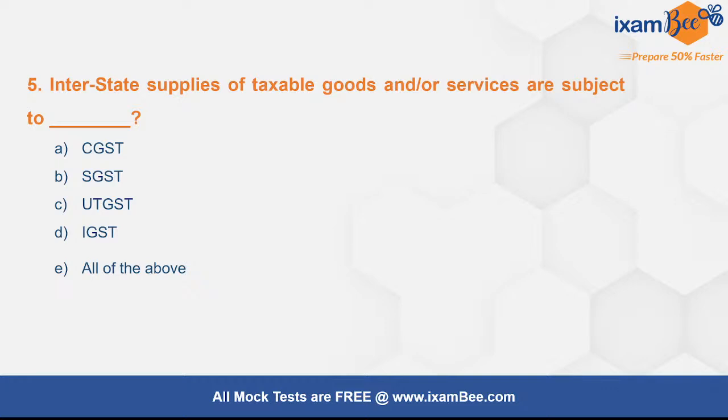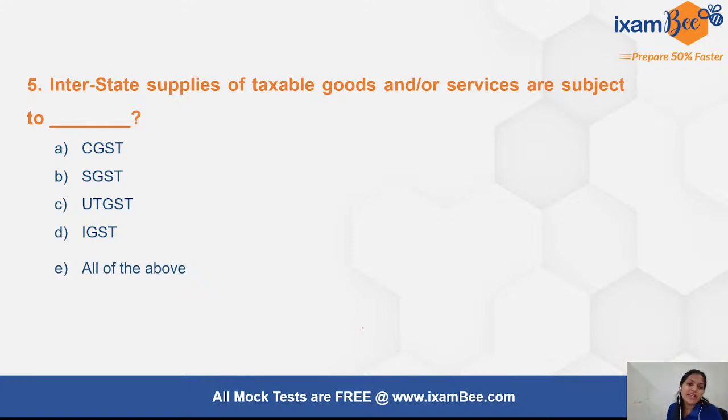Yes, so all of you are correct. It is IGST. What is the full form of IGST? So CGST stands for central, SGST stands for state GST, UTGST and SGST are basically similar.